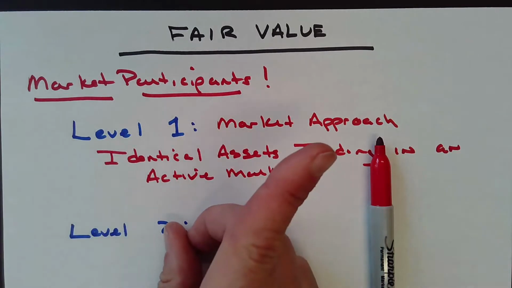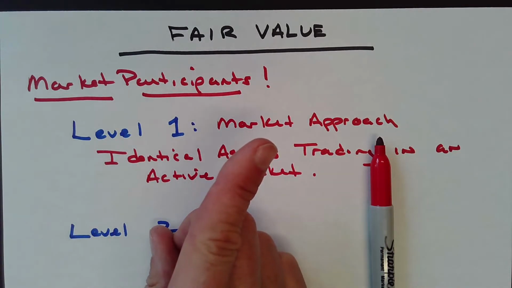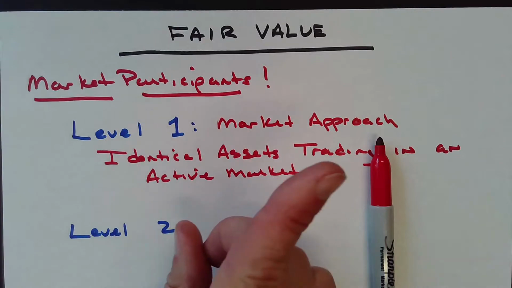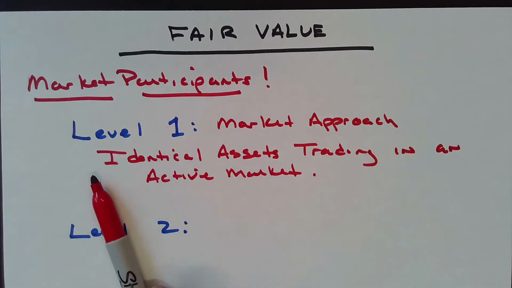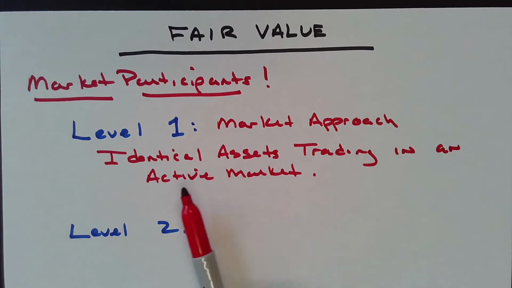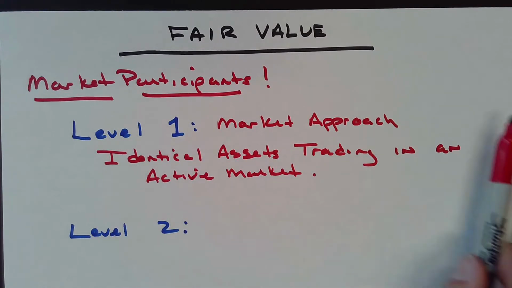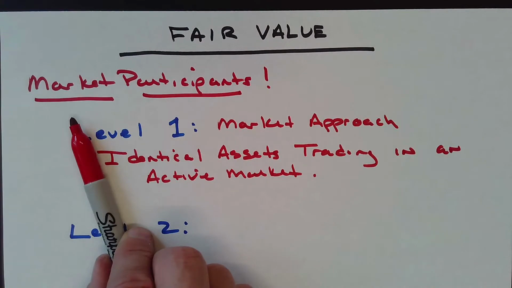Those are identical assets, identical securities, and we would get whatever the price is at the end of that day, and that is an active market, and those are identical assets trading in that active market. That's a level 1 fair value.